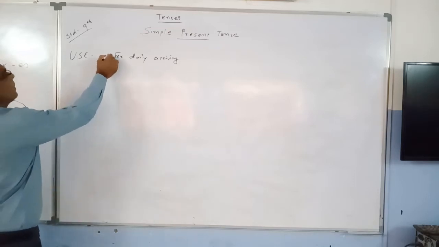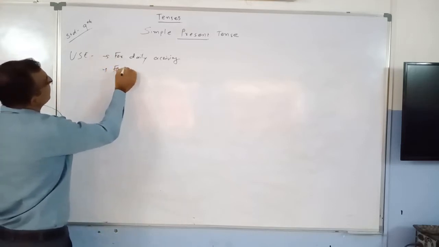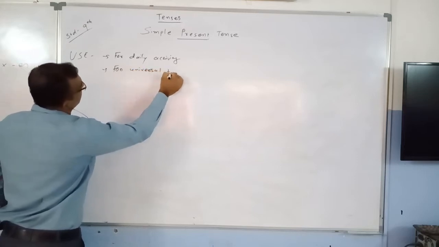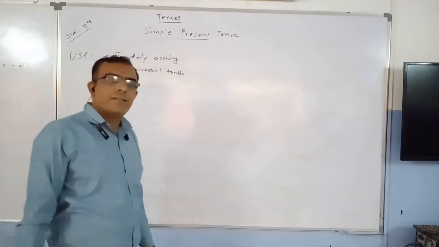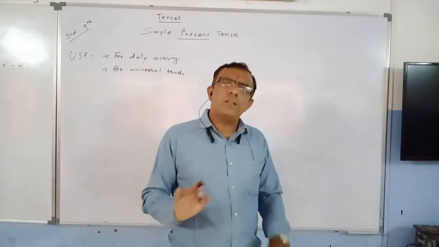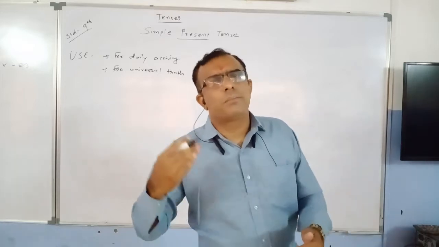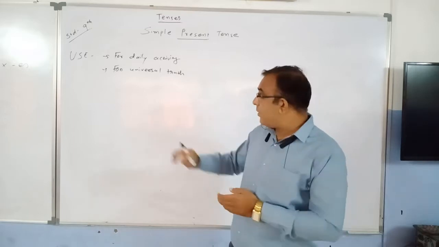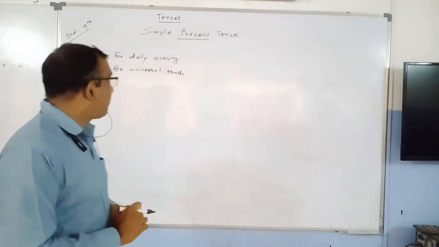Then the next use of the simple present tense is for universal truth. Universal truth. For universal truth, just like the sun rises in the east. It is a universal truth. For many years the same action has been going on, and after many years the same action will be going on. That is why, for universal truth we can utilize the simple present tense.